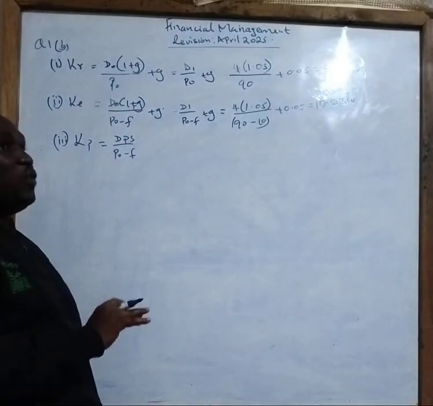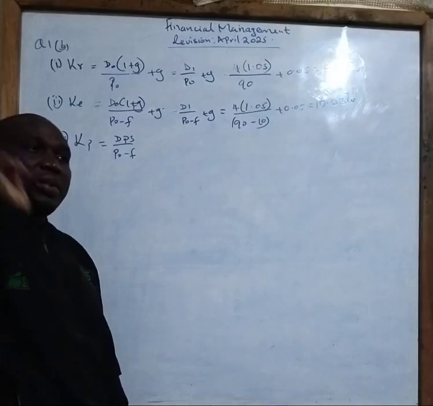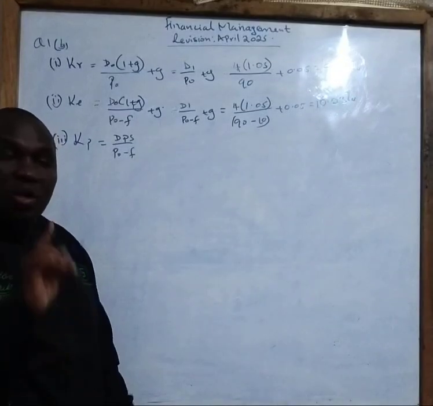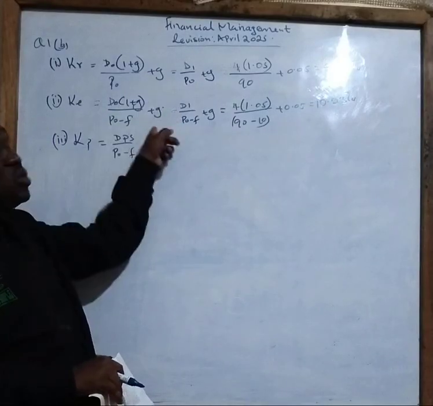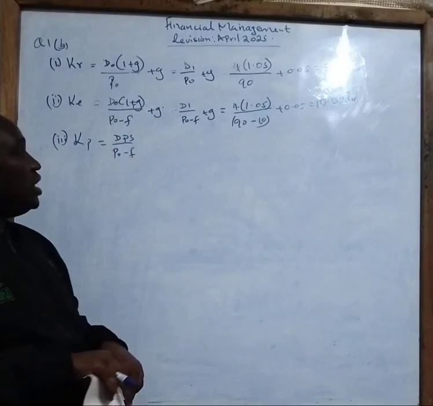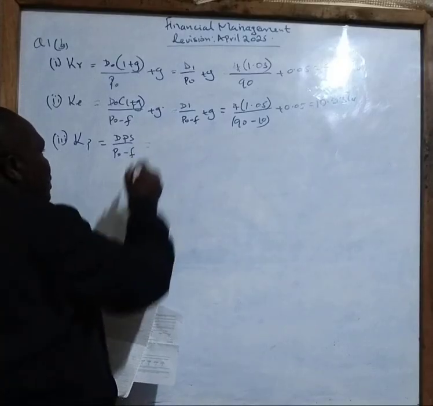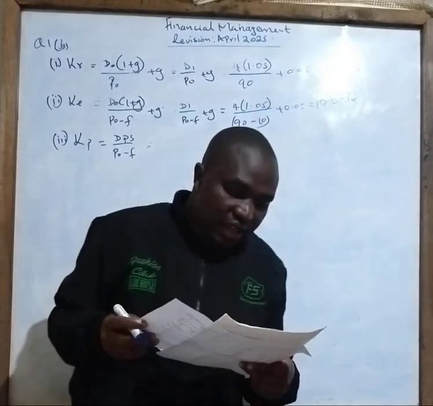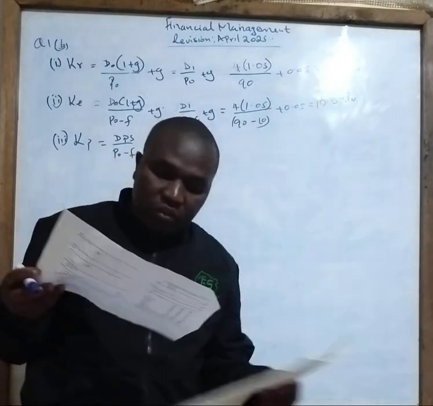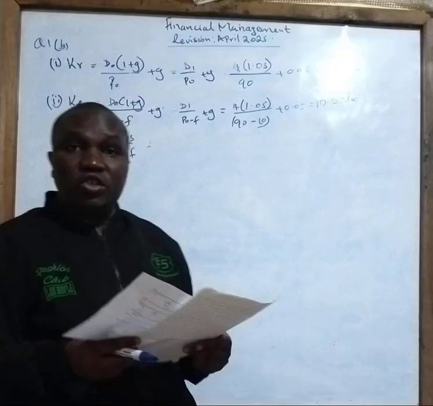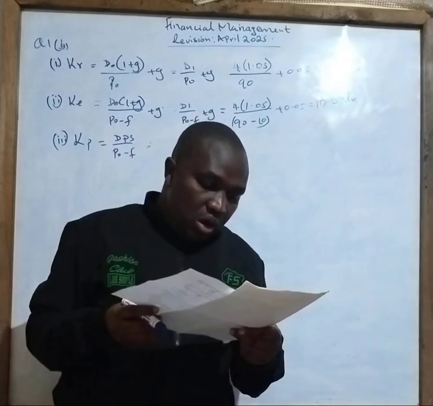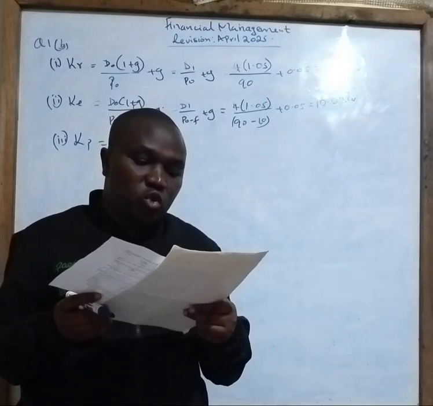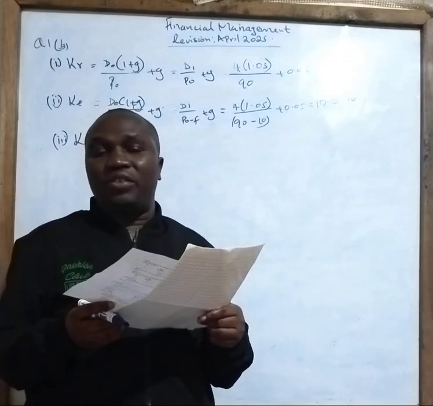Therefore, it means that the dividends paid to the preference shareholders will be constant. So there will be no growth. Growth only comes in when you are referring to retained earnings and ordinary shares. So therefore, in this case we say equals to. Now, where is our cost of capital? We have been told in the question, go to the capital structure. Ordinary shares there, it's 14% preference shares, capital in brackets 20%, 20 shillings per share.